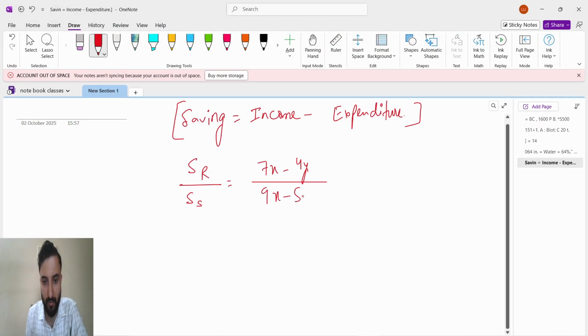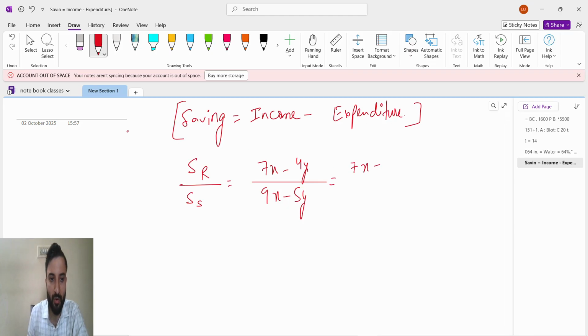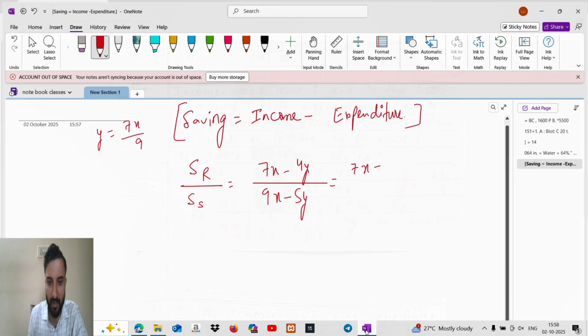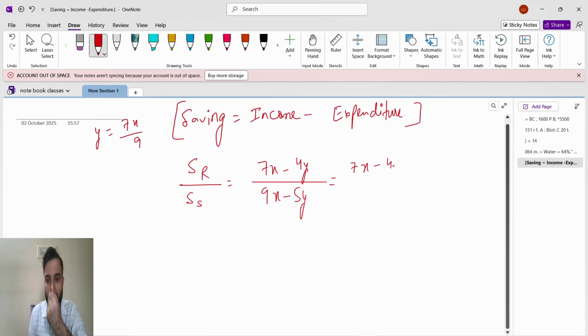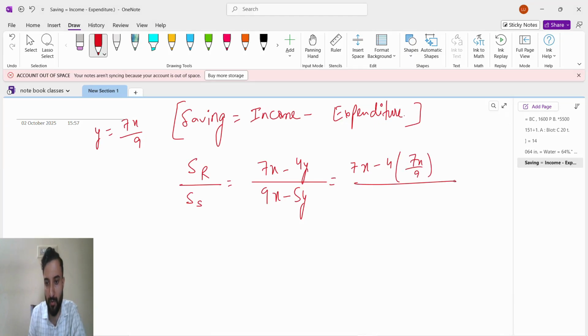9x minus 5y. Now what we will do, we'll substitute the value of y here. So 7x minus 4 into y. What is y? y is equal to 7x by 9, right? So I will substitute this here. In place of y, we'll substitute 7x by 9, whole divided by 9x minus 5 into y, which is 7x by 9.